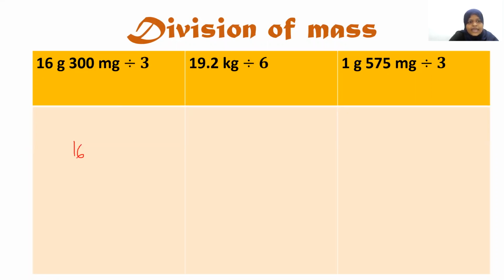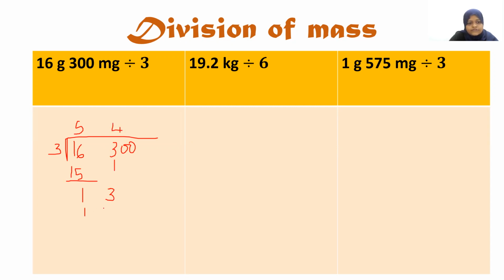Division, 16 and 300 milligrams. Okay, so we'll divide it by 3. If you divide by 3, it's 5, 15. You write 1 here. Bring the 3 down. In 13, how many 3s do you have? You have 4.